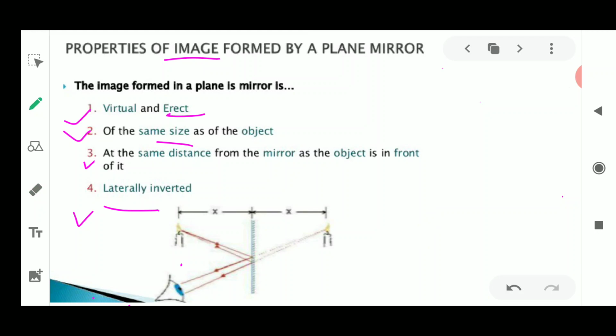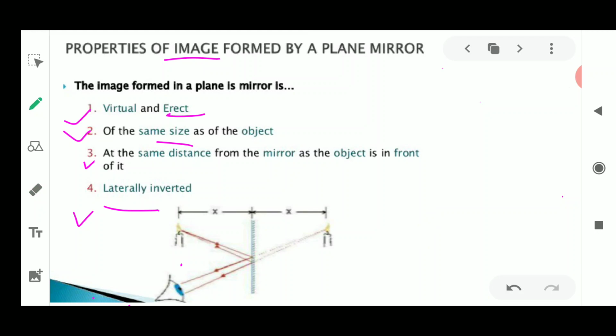Fine, so these were the characteristics of the image formed by a plane mirror. It is virtual, so it is not obtained on a screen. The image is always erect, meaning it is straight and not upside down. The image is always the same size, and it is formed at the same distance. The last property was that it is laterally inverted, which means the sides of an object are changed.